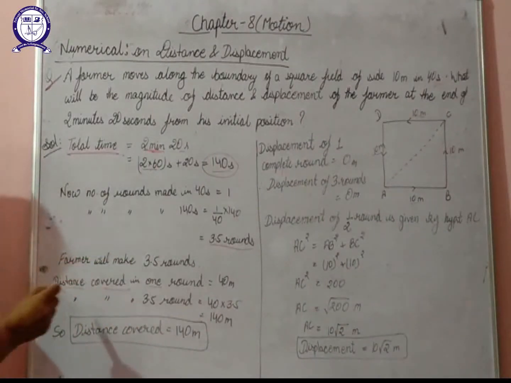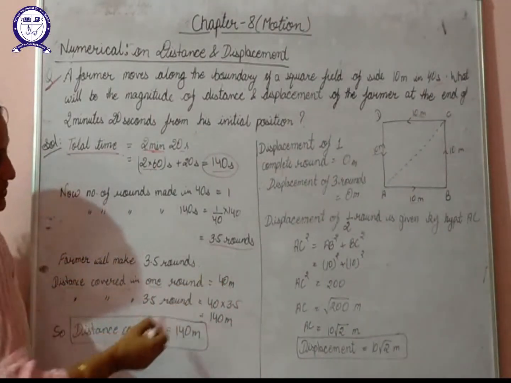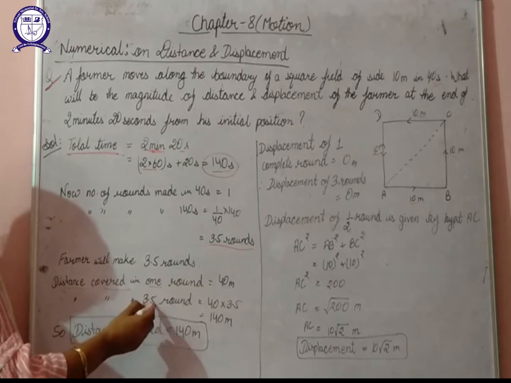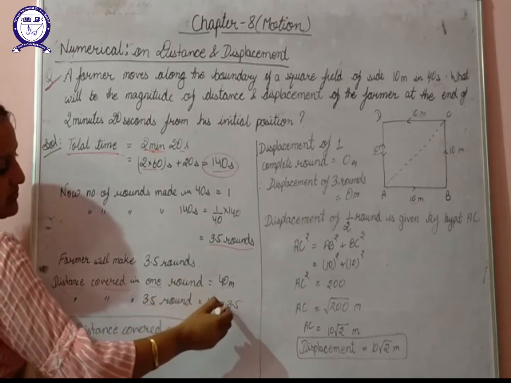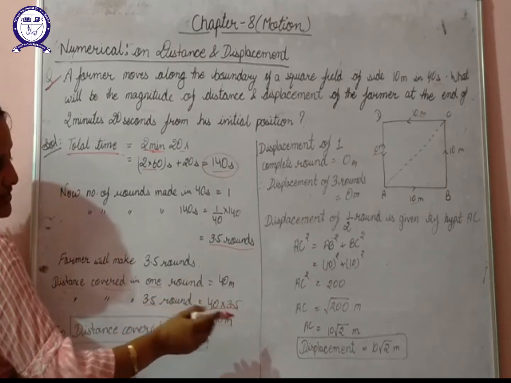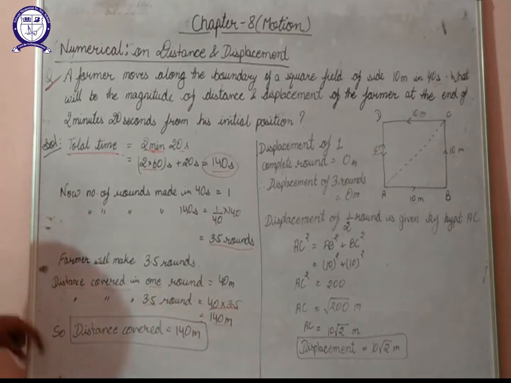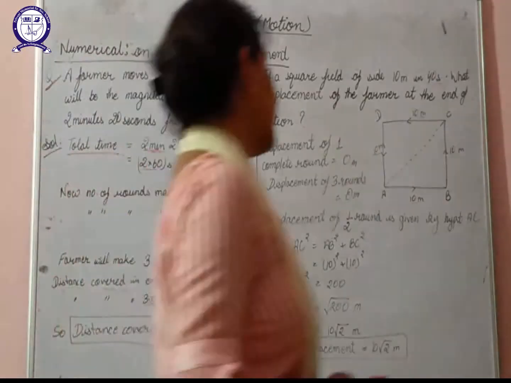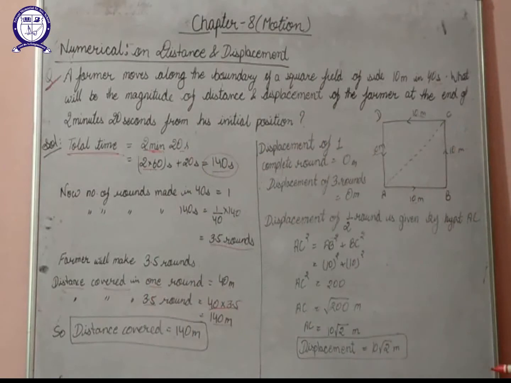So we can say that the distance covered in one round is 40 meter. Obviously the distance covered in 3.5 rounds, you'll get by multiplying by 40. So you'll get 140 meters. So from this we can say that the distance covered by the farmer will be equal to 140 meters.